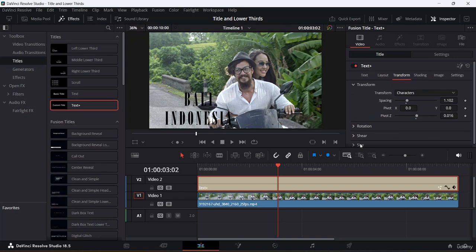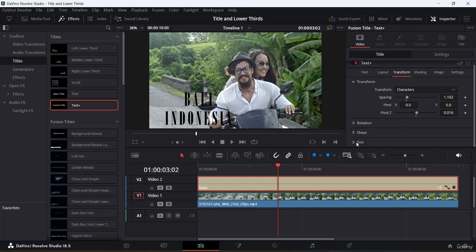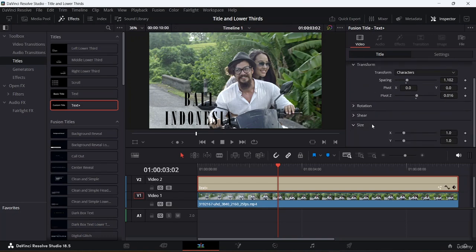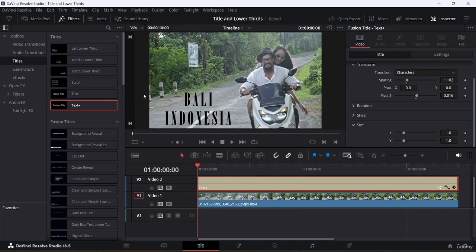Okay, and also you guys can select what is going to be the size. Okay, so if you do want to select the size, if you do want to increase it, you guys can come here and you see how bold it looks. And the same way, if you do want to increase the size from the y-axis, you guys can come here and change it towards the y-axis as well. Okay, so now I will come here and let's just place this one again right over here.